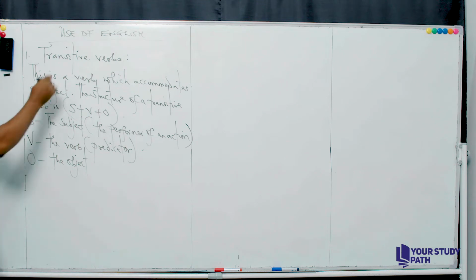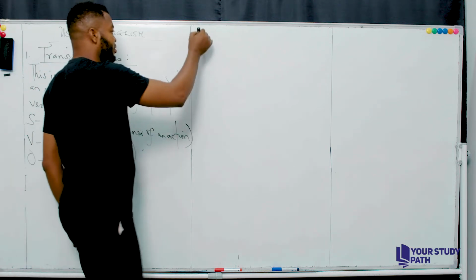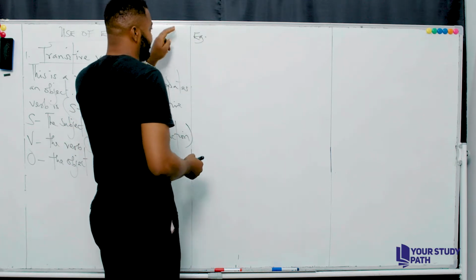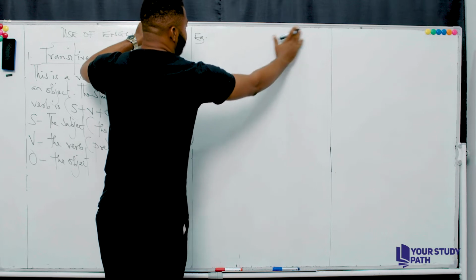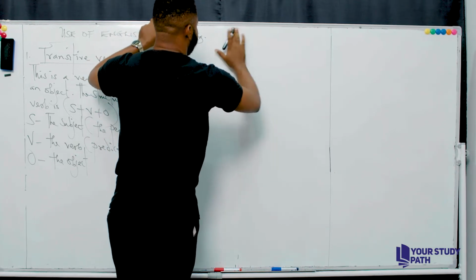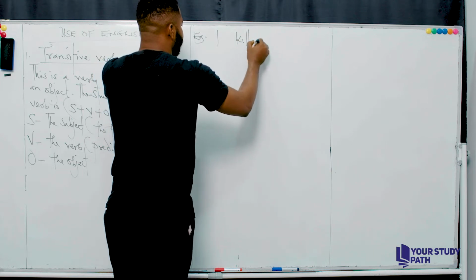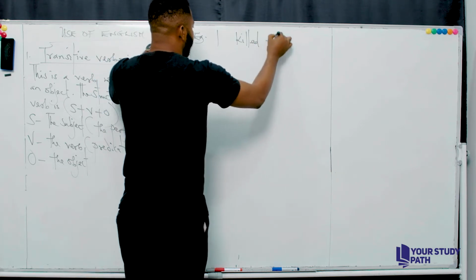Now, this refers to a component of a transitive verb. I'm going to give you an example. So, take a look at this. For example, I kicked the ball.